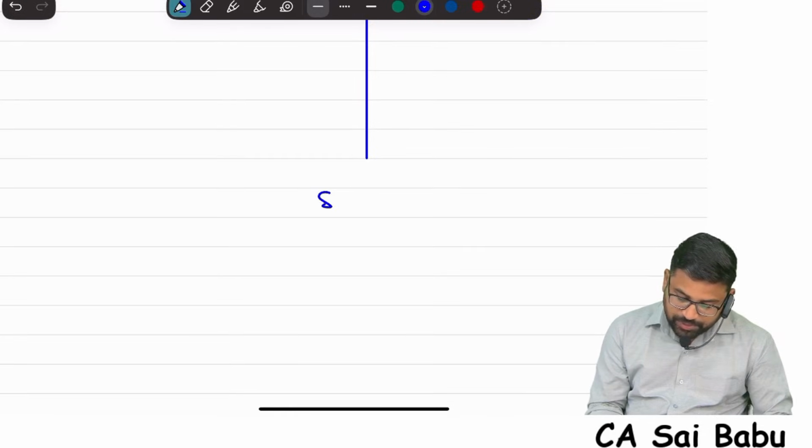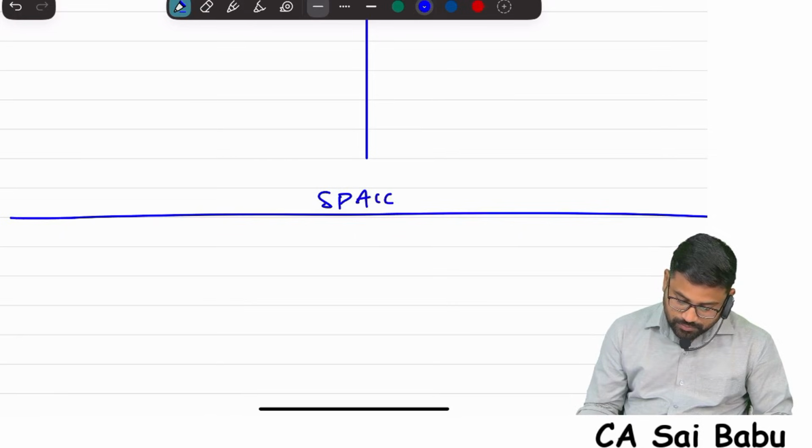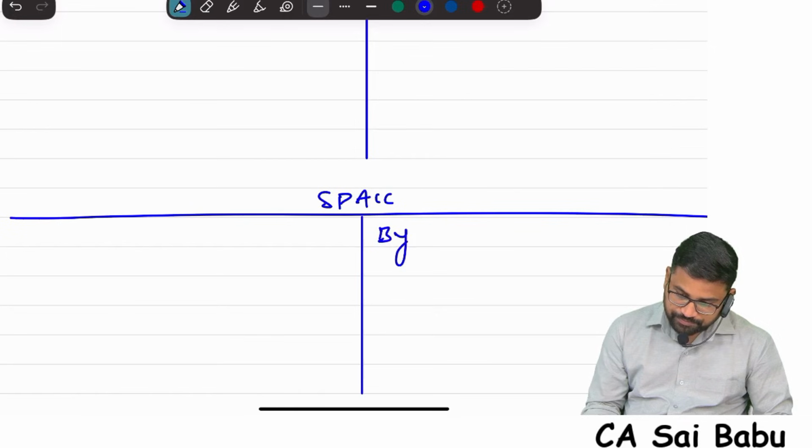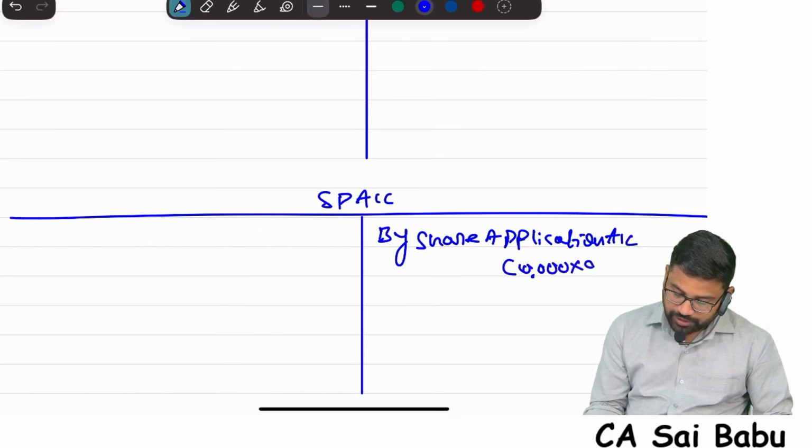Next, if I prepare securities premium account also, how much will go to securities premium? 9, share application account, 10,000 into 9, 90,000.